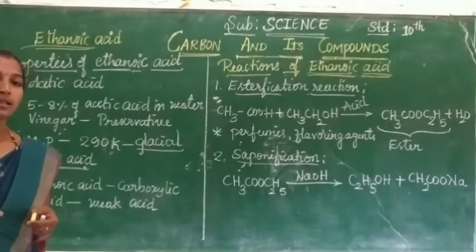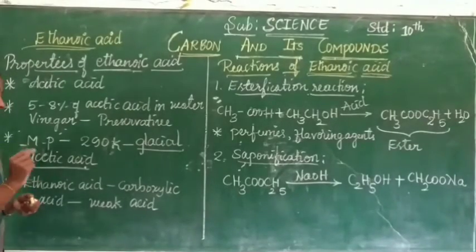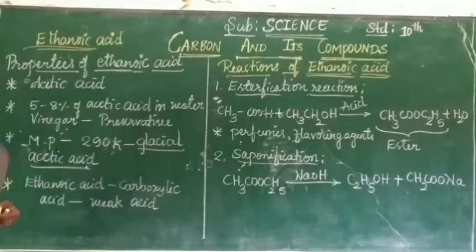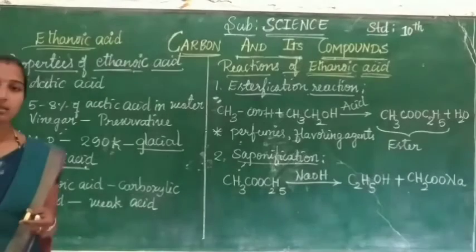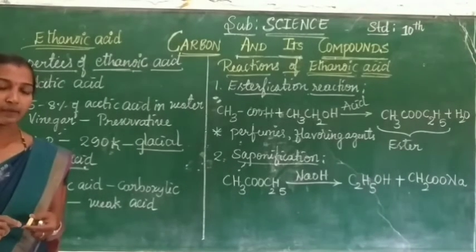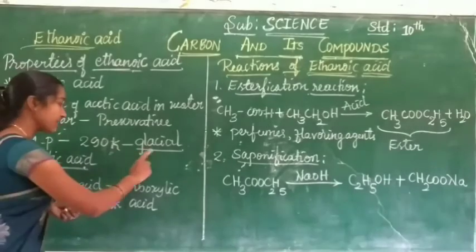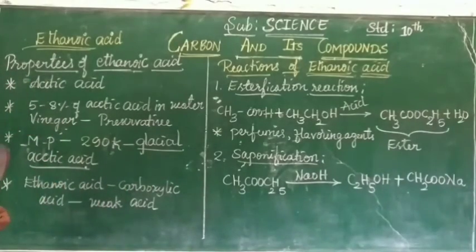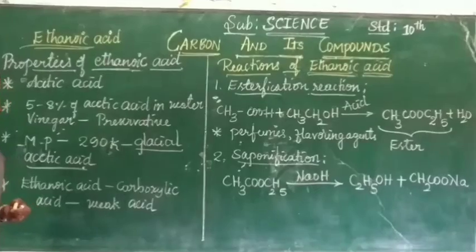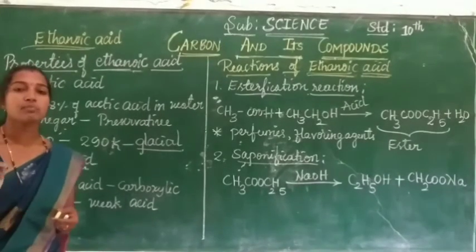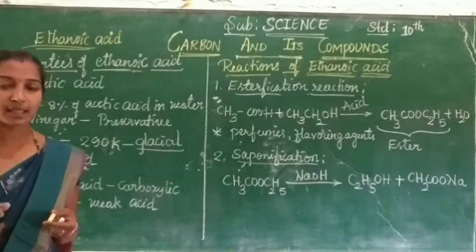The melting point of this acetic acid is 290 Kelvin. Look at this, children, the melting point of this acetic acid is very low. It often freezes in winter season in cold climates. Because of that reason, this acetic acid is called glacial acetic acid. Glacial acetic acid. And this ethanoic acid belongs to the group carboxylic acid.